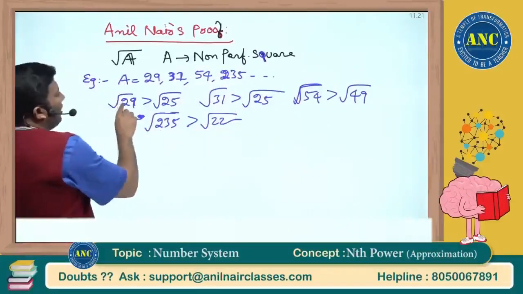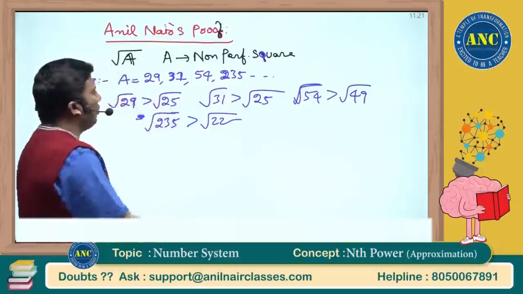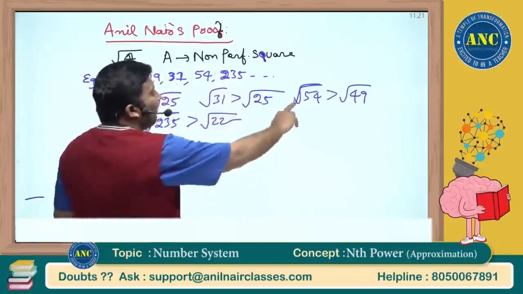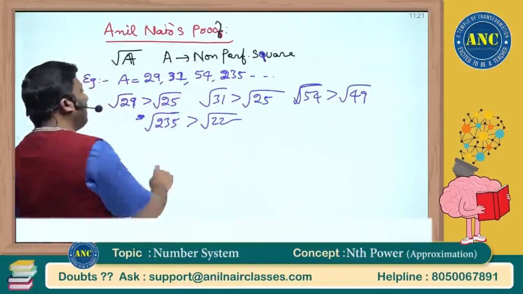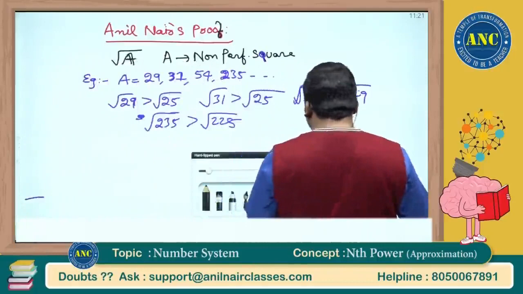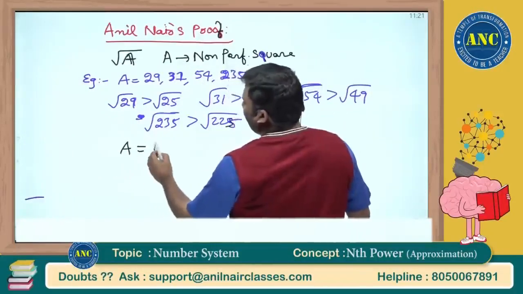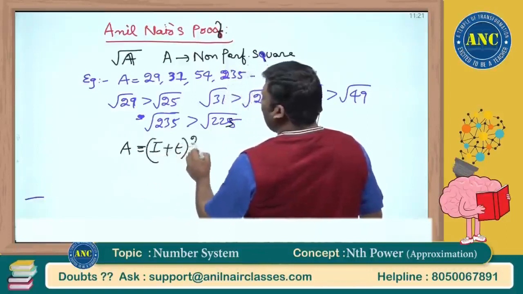Can I say 29 is nothing but 25 plus something? Yes or no? 31 is nothing but 25 plus something. 54 is 49 plus something. 235 is 225 plus something. Let A be nothing but I plus E whole square.